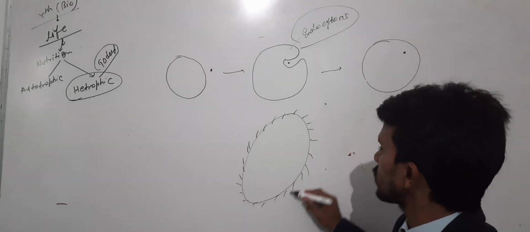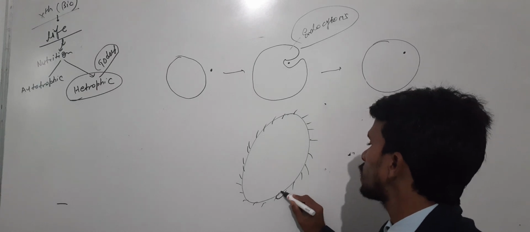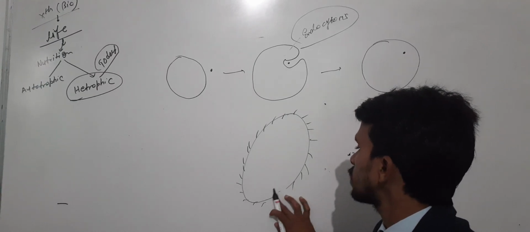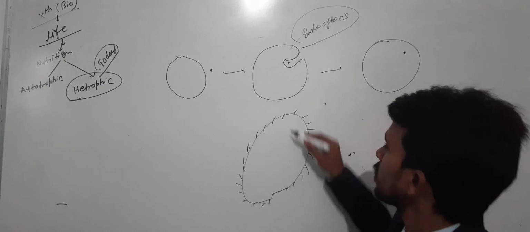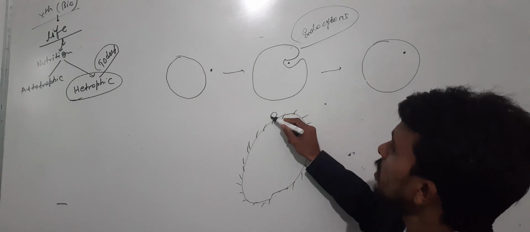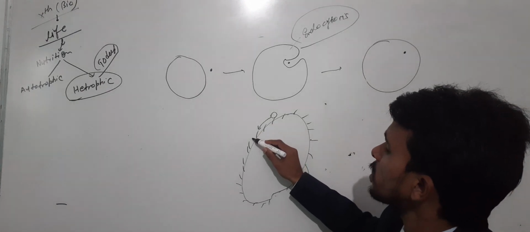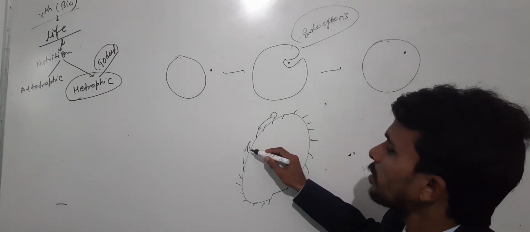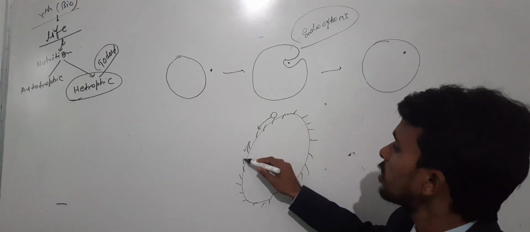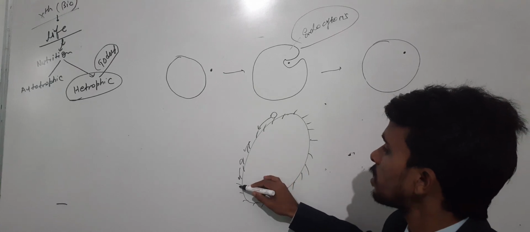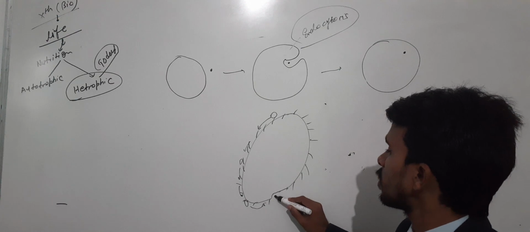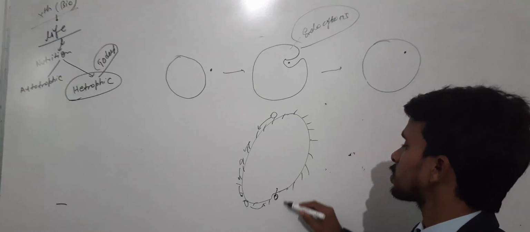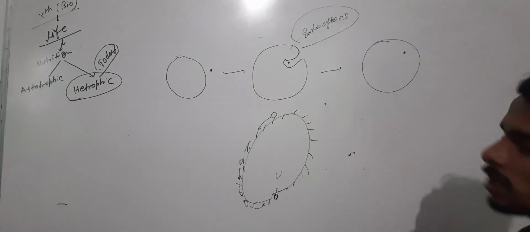That's why it has a specific point at which it can take food. If a food particle is here, then by the cilia, the food particle travels to that specific portion, and now it is able to take in food.